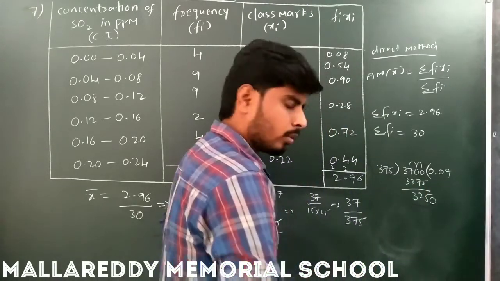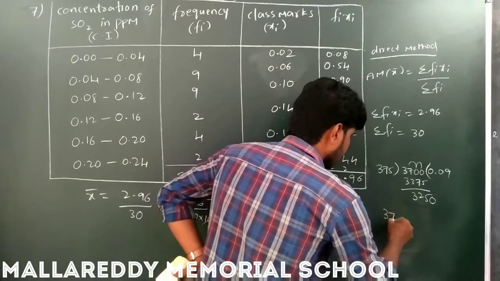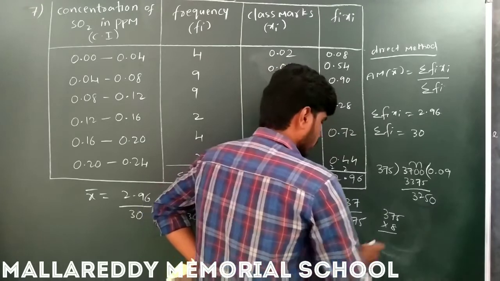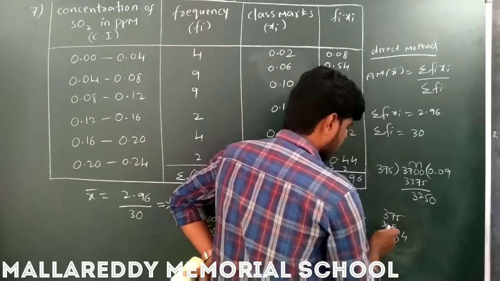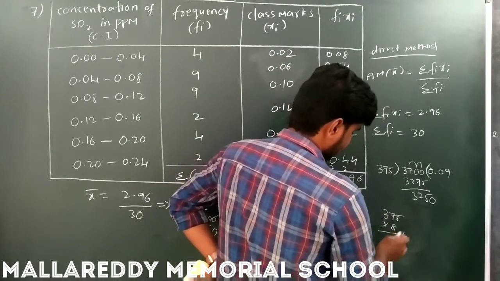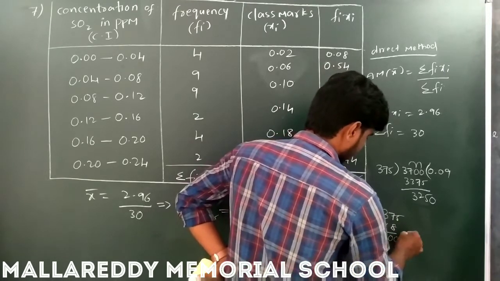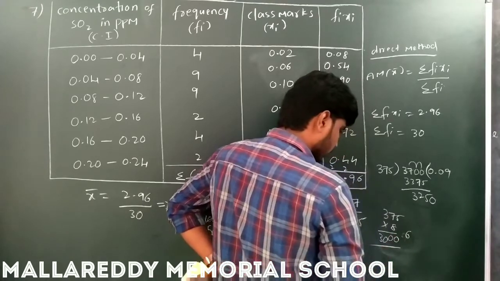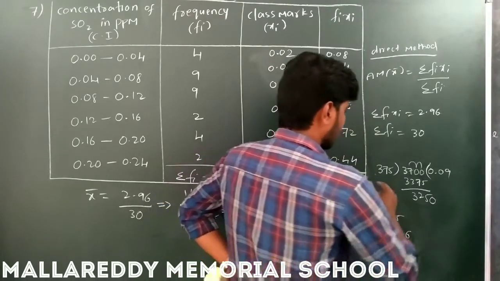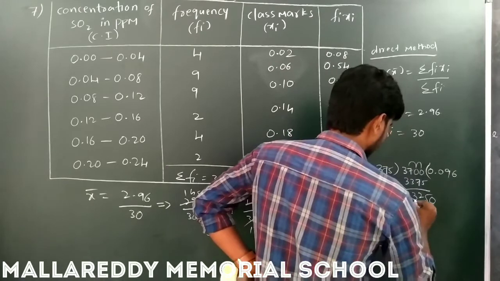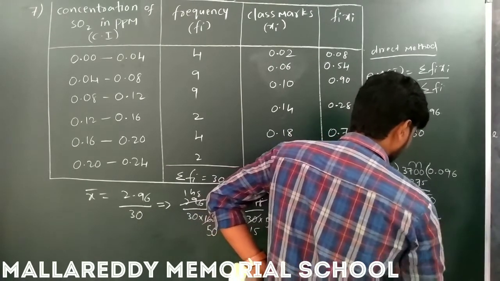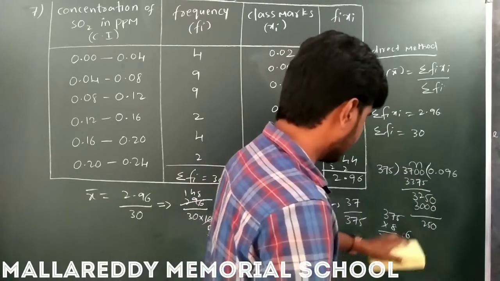So what do we do? Multiply 375 into 8. So 8 5s are 40, 8 7s are 56, 60, carry 6, 8 3s are 24, 30. So 3000 is sufficient. So 375 into 8 is 3000, okay. So remaining 250, right.